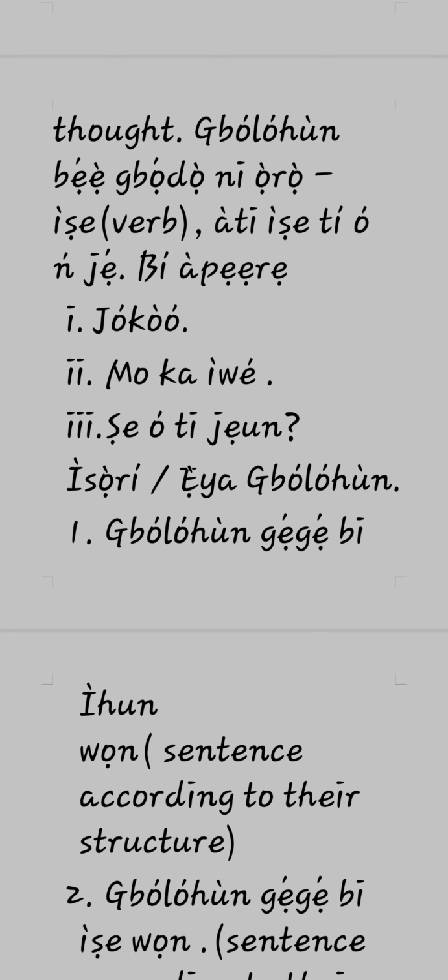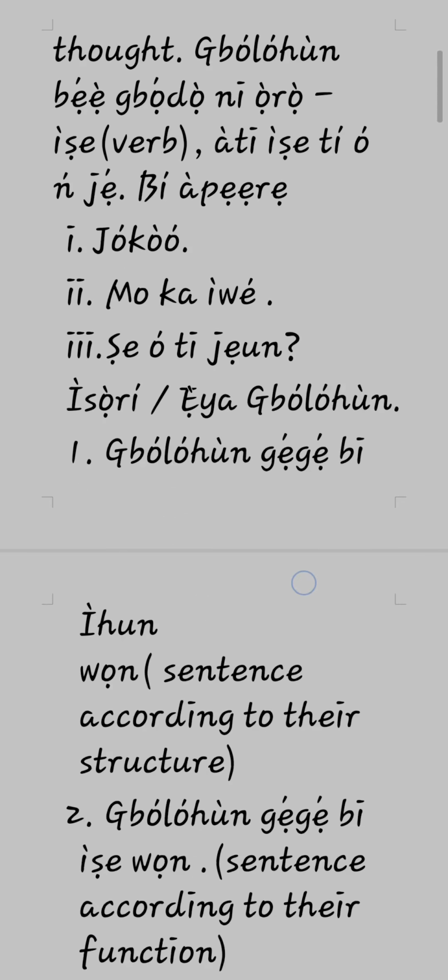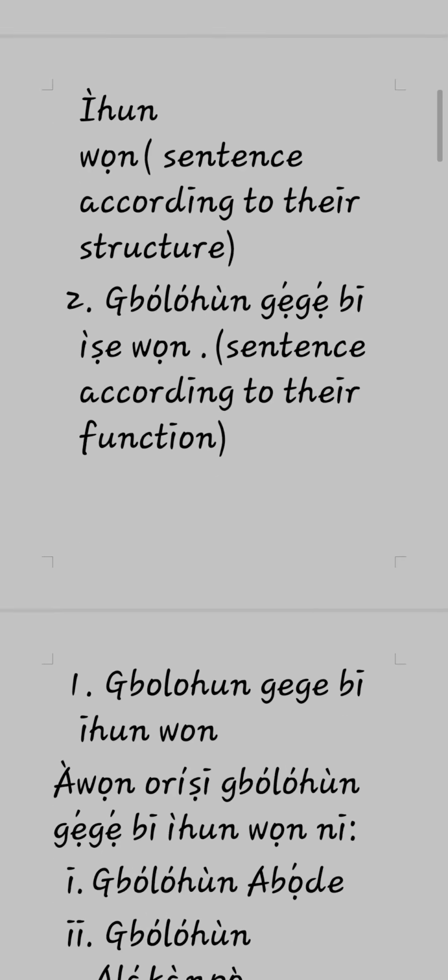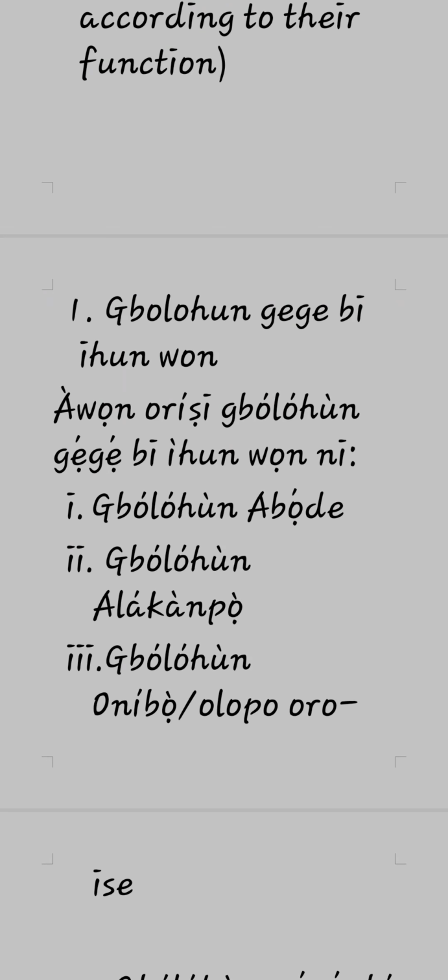Let's go further as we look at ìsọ̀rí tàbí ẹ̀yà gbólóhùn, that is ways through which we can group Yorùbá sentences. We can group them into gbólóhùn gẹ́gẹ́ bí ìhun, sentence according to their structure, and as well as sentence according to their function. Èyí tí a ń pè ní gbólóhùn gẹ́gẹ́ bí iṣẹ́ wọn. Kí ni a mọ̀ sí gbólóhùn gẹ́gẹ́ bí iṣẹ́ wọn tàbí gbólóhùn gẹ́gẹ́ bí ìhun wọn? Gbólóhùn gẹ́gẹ́ bí ìhun wọn are those sentences that we look at the structure. What are those things we put in together to form the sentence?